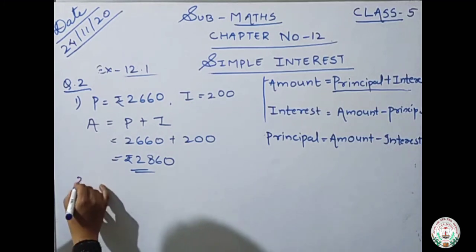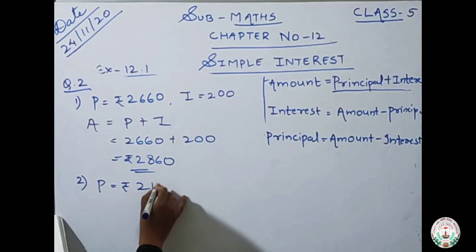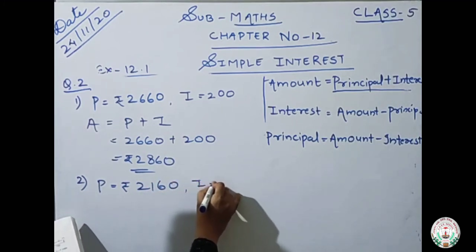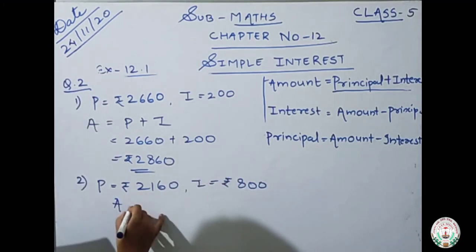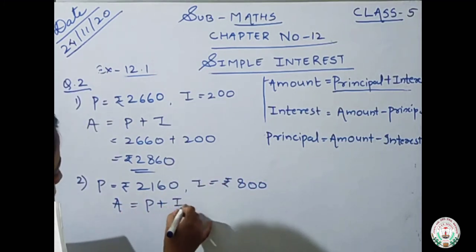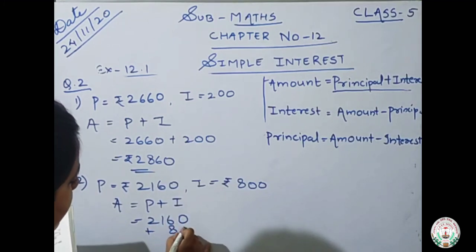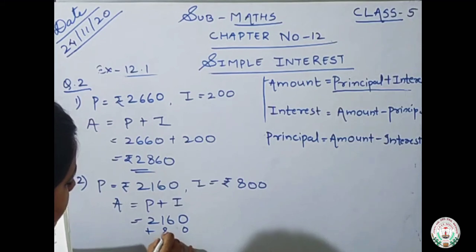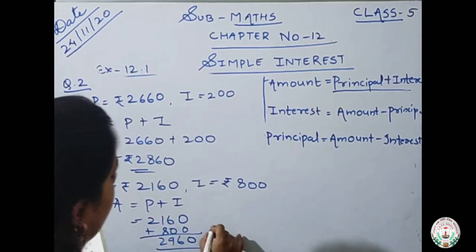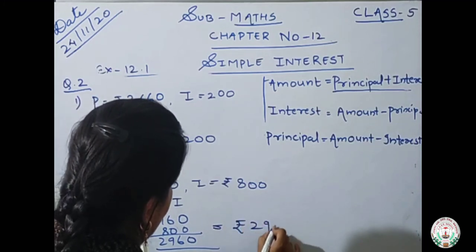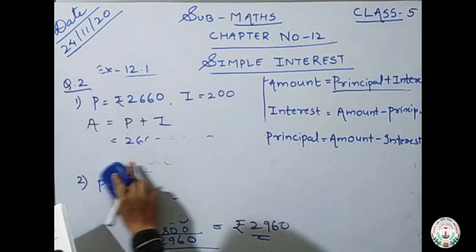So what is the amount in the first question? 2,860. Next one is principal is equals to rupees 2,160. Interest is rupees 800. You have to find the amount. So amount is equals to principal plus interest. 2,160 plus 800. What is the answer? 2,960. Okay. Now next one is number 3.